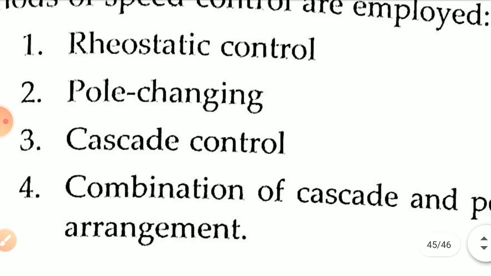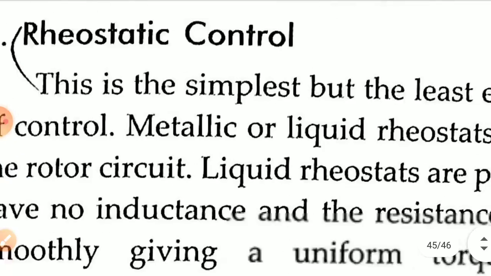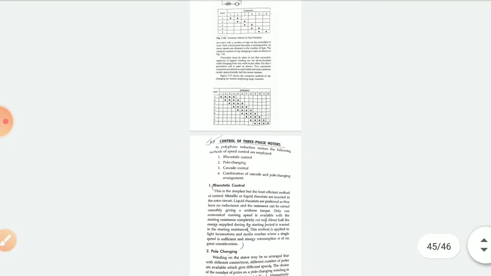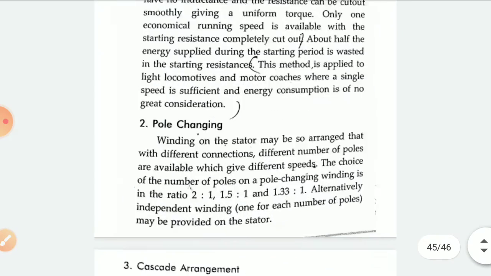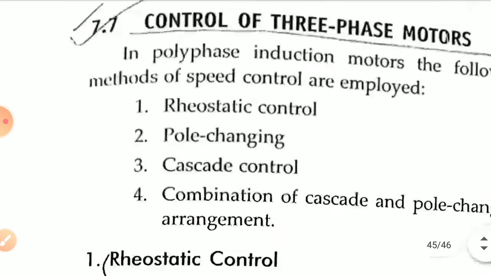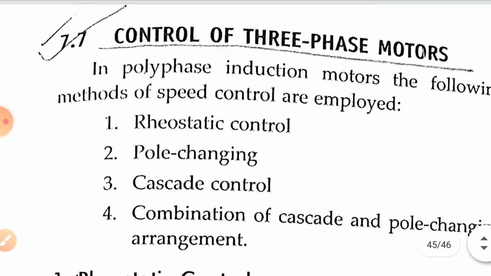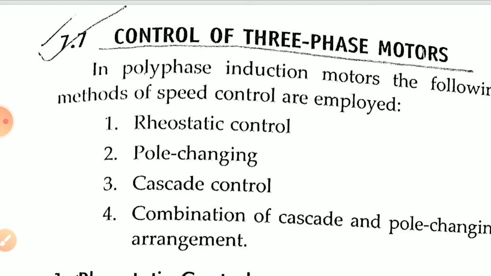Then another method is pole changing. The windings on the stator may be arranged so that with different connections, different numbers of poles are available, which gives different speeds. Okay, which will definitely give different speeds.